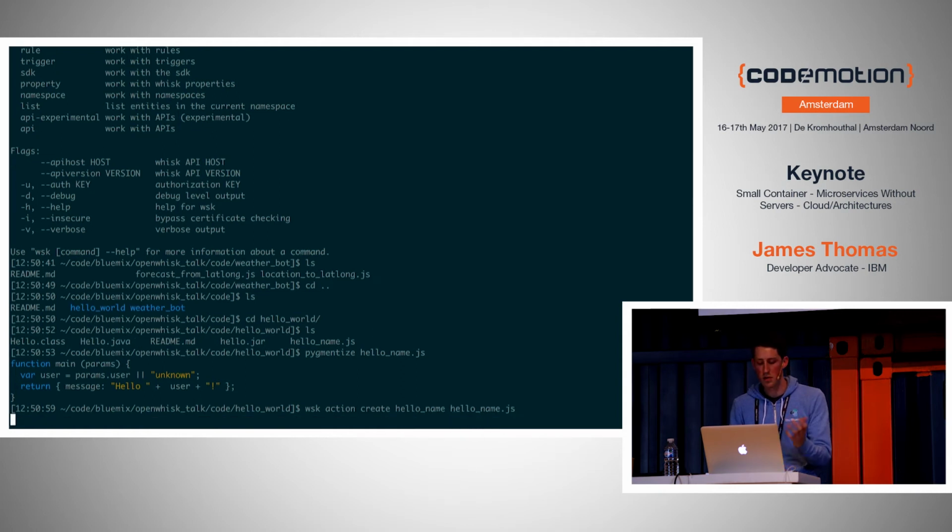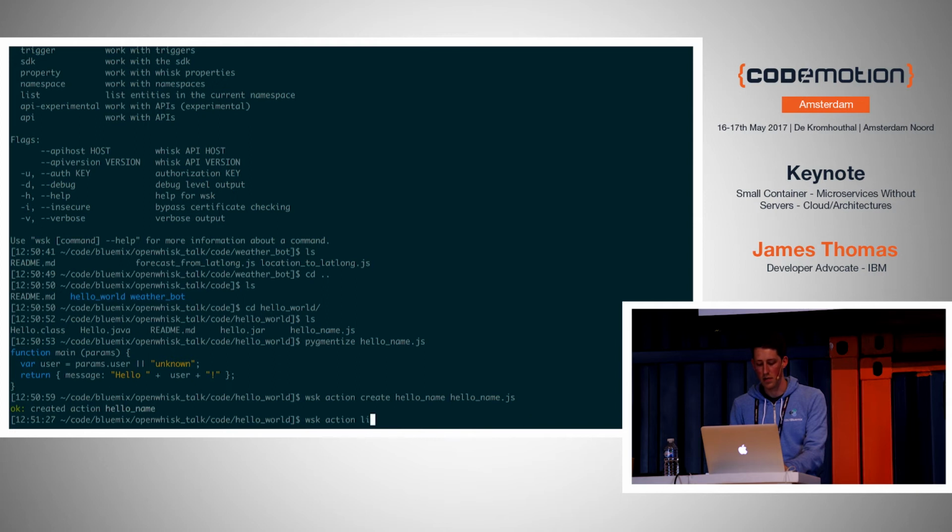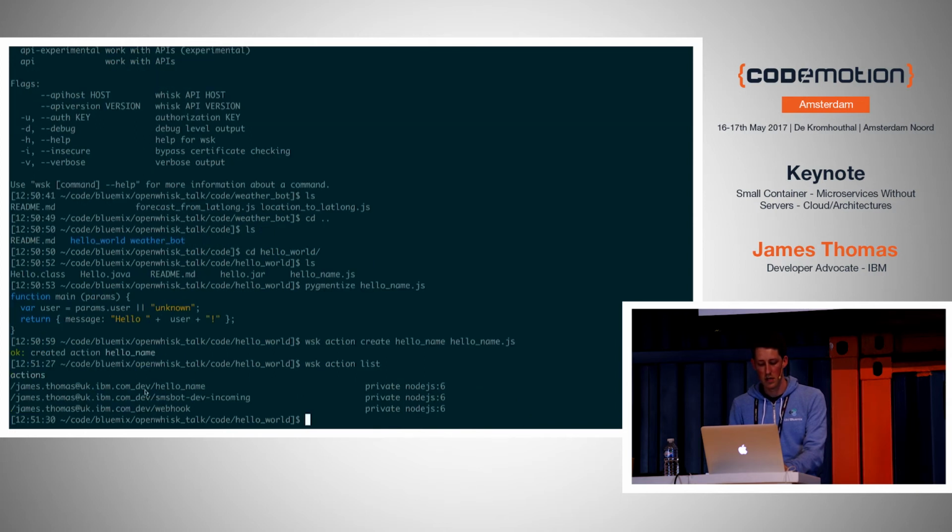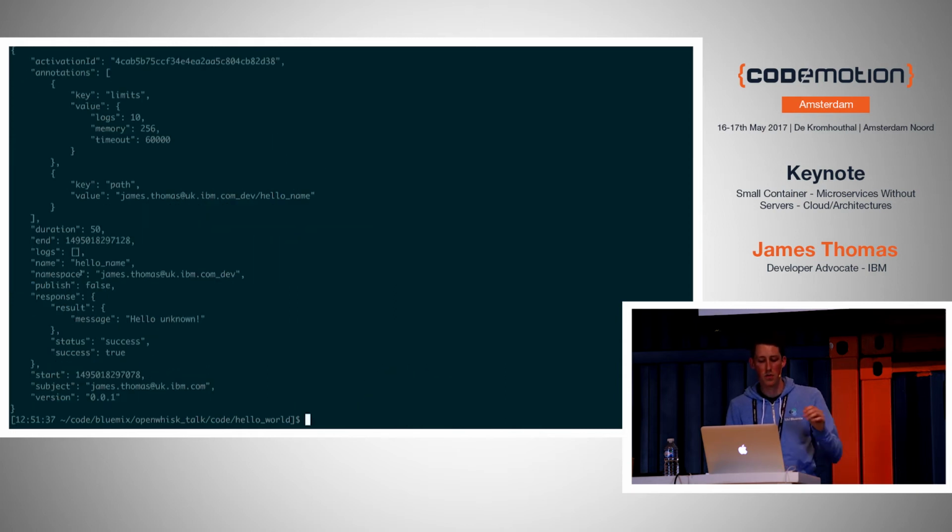I give it the source code. You just say there's the file. And then it's listed. I can check it's deployed. It says it's already there. So then I can invoke it, right? So I can say invoke hello name. And it should give me back the result in the API, right?